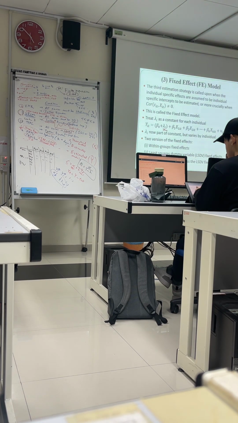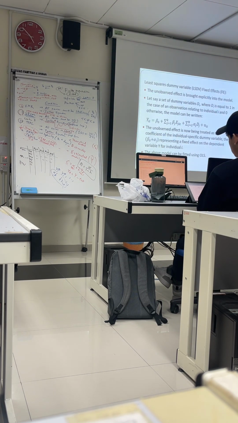Let's continue. Okay, so now two versions of fixed effect. We can estimate in two ways. First is called within group fixed effect. The other one is called least squares dummy variable fixed effect. So we only discuss LSDV fixed effect. Okay, one is within group, one is LSDV. In LSDV fixed effect, the unobserved effect is brought in explicitly.